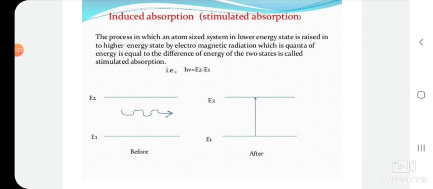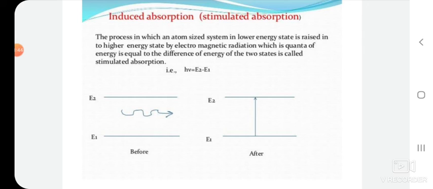Then the incident energy h nu is equal to the energy difference between the higher energy level E2 and E1, that is, E2 minus E1.